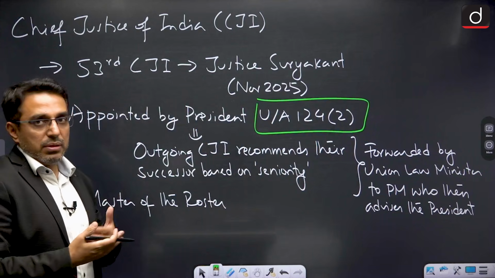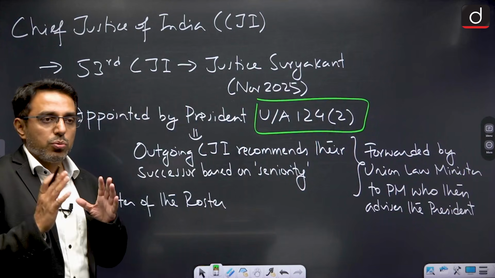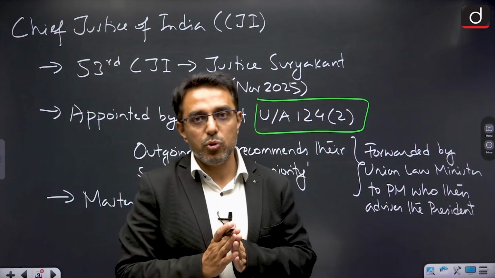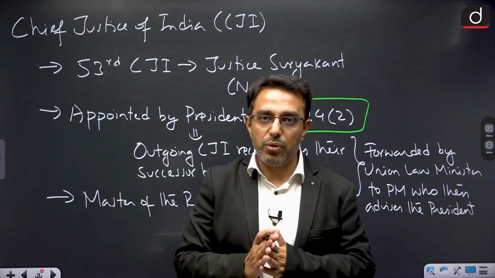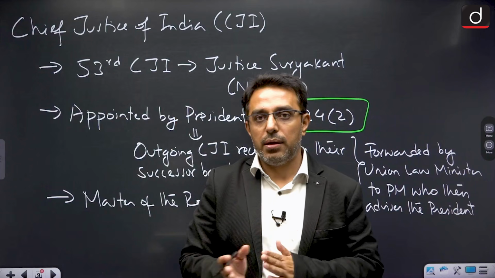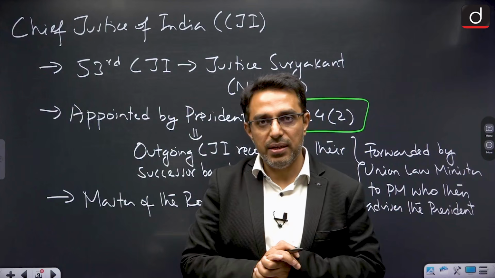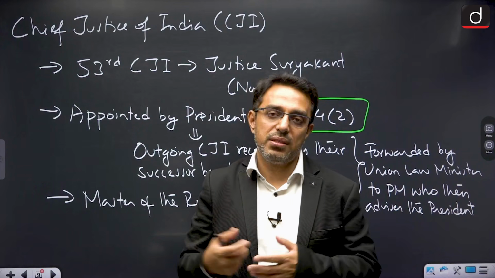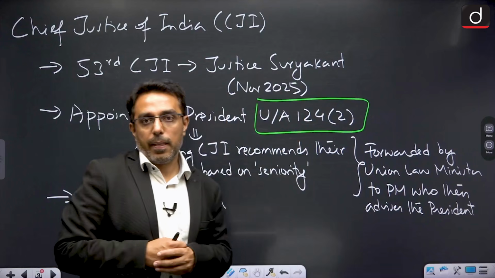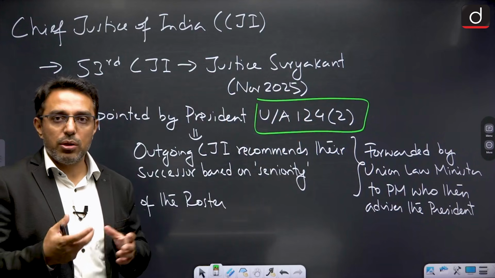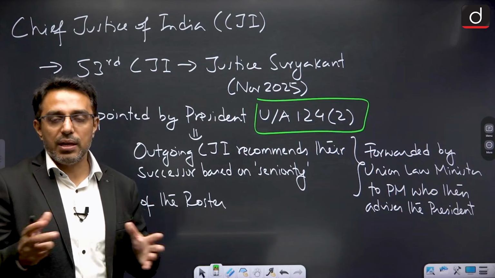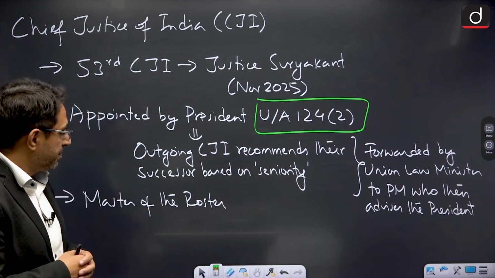Now how is the Chief Justice of India appointed? The CJI is appointed by following the seniority principle. The senior most judge of the Supreme Court is usually recommended for appointment as the CJI, and this recommendation is made by the outgoing CJI to the Union Law Minister, and the Union Law Minister forwards it to the Prime Minister. The Prime Minister then advises the President. The final appointment is done by the President.